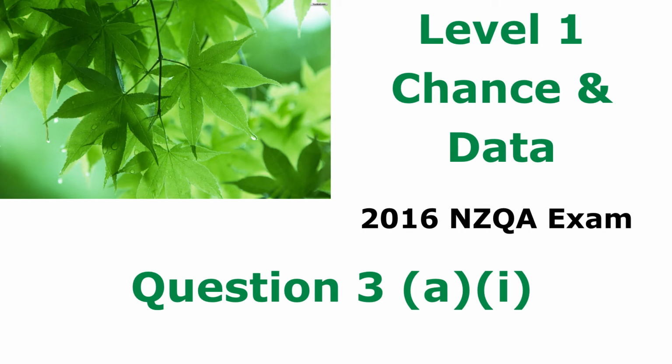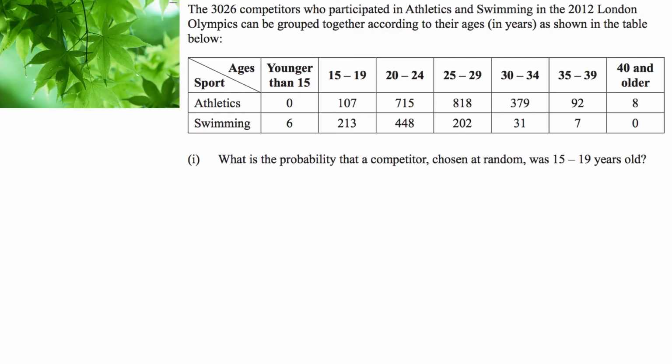Here is question 3A, part 1. So the question is giving us some information here about how many competitors participated in athletics and swimming at the 2012 Olympics, and they've split it up according to different age groups.